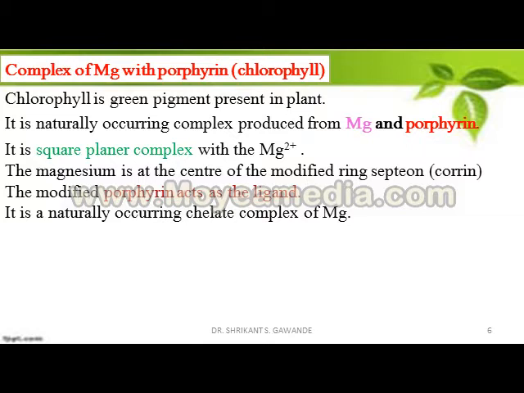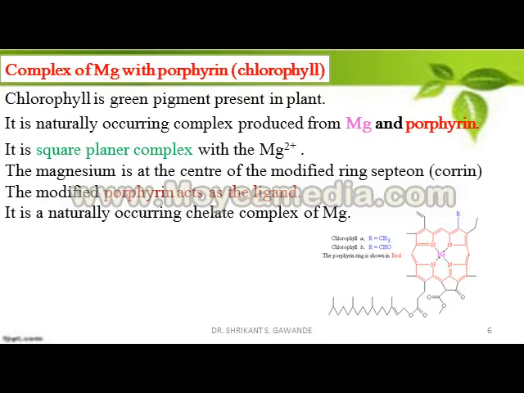Complex of Mg with porphyrin, that is chlorophyll. Chlorophyll is a green pigment present in plants.